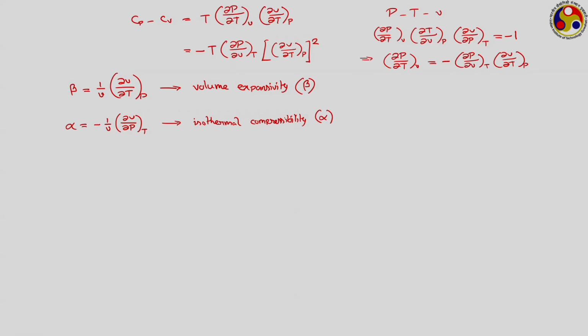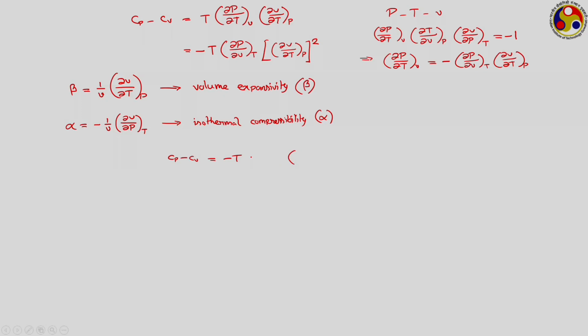So, take this back to our expression for Cp minus Cv. So, Cp minus Cv is equal to minus T, then this dou P dou V at T. What is this? Look at the expression for alpha that we have. So, this one can be represented as minus alpha into V. Similarly, we have dou V dou T at P whole square. Oh sorry, I have made one mistake here.